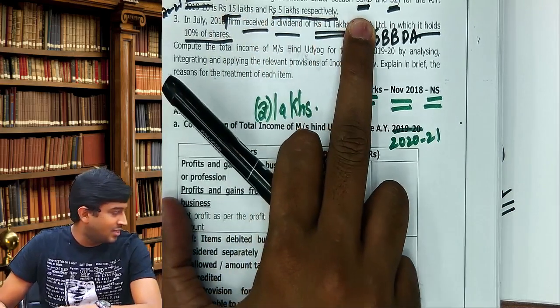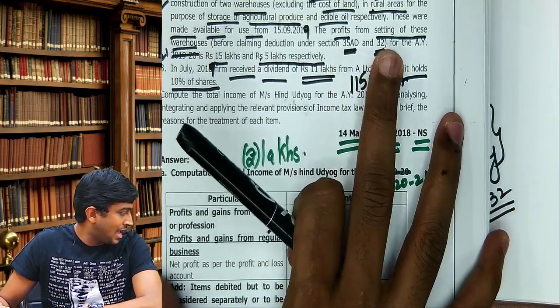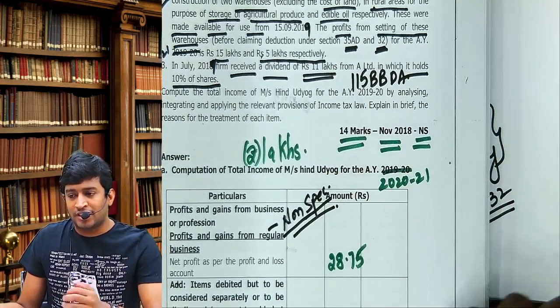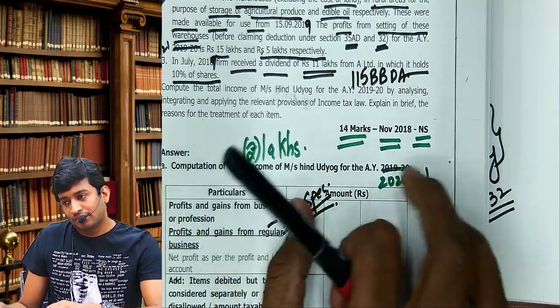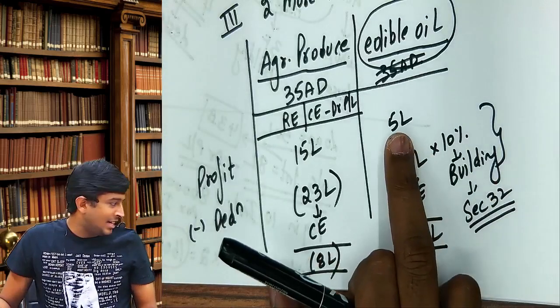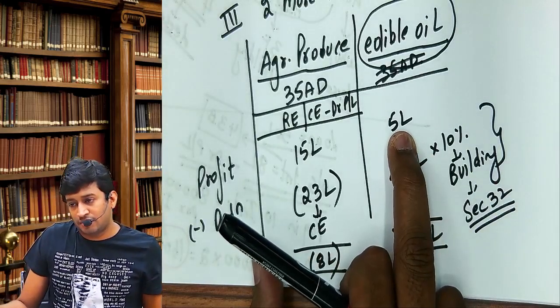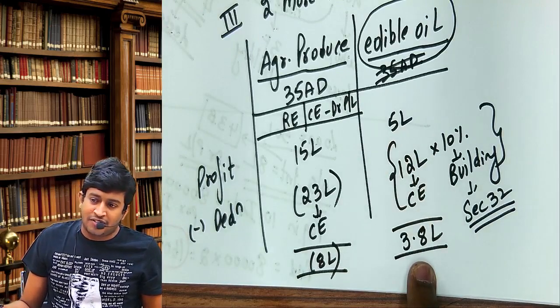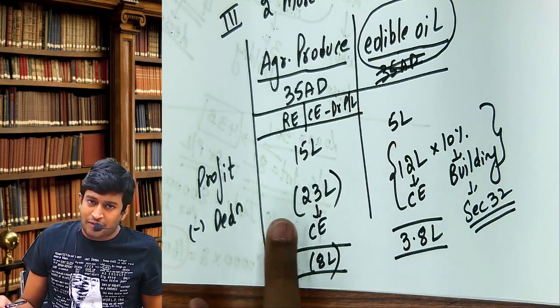Before claiming deduction under section 35AD and 32. So clearly, 32 is depreciation. So this 5 lakhs is before depreciation. Now we are calculating profit after depreciation. 3.8 is after depreciation. What is the benefit to a specified business?